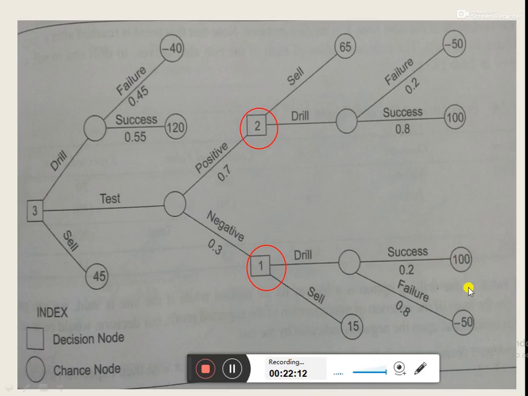On the basis of the conditional values and their respective probabilities, we would calculate the expected values, and on the basis of expected values, we would find the best strategy available at this stage. The values are conditional because they are based on certain conditions. The company would get this value only after it gets success in drilling. So to get this amount, the company should fulfill a condition.